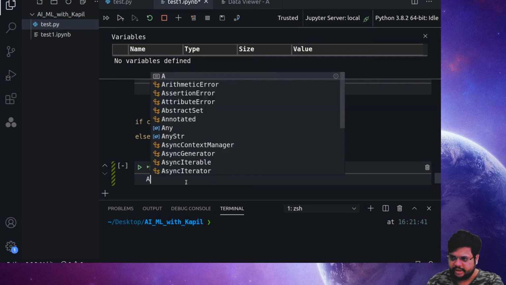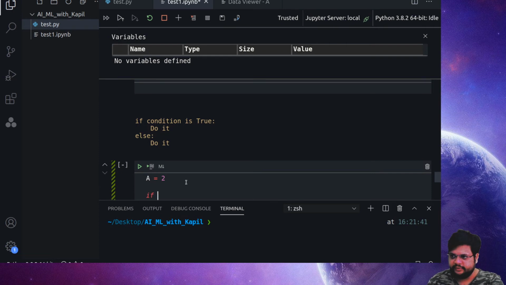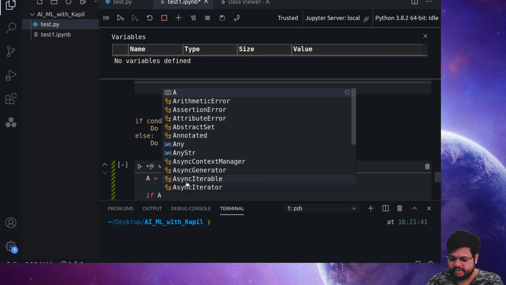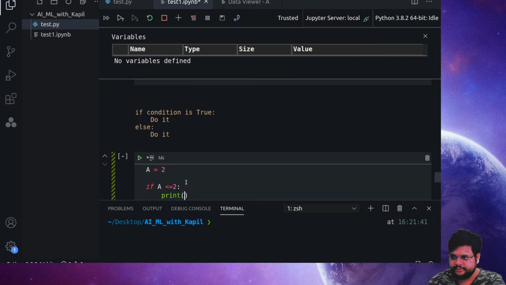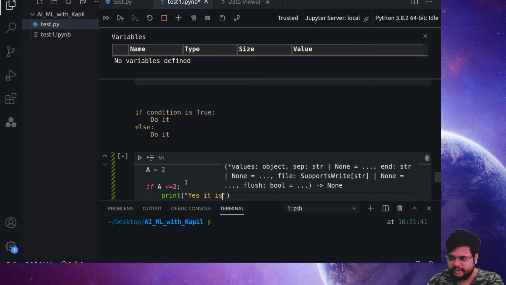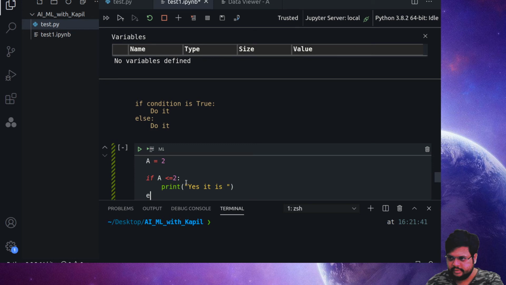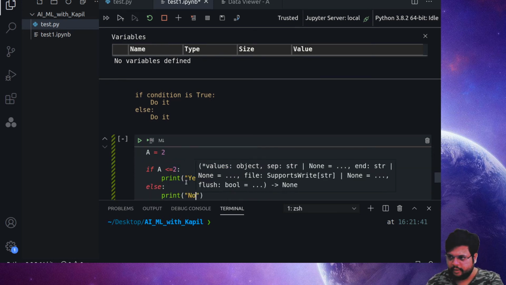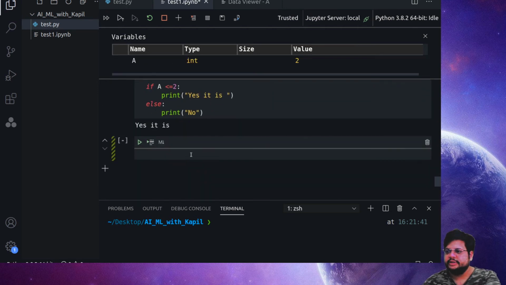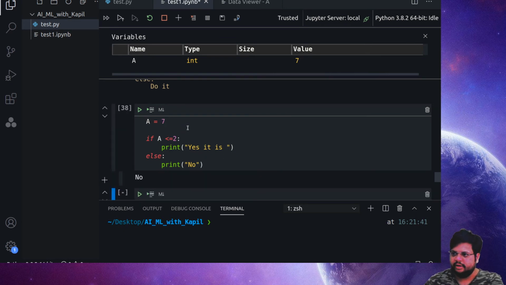Suppose I am assigning a equals 2, and I'm checking if a is less than or equal to 2, print yes it is, else print no. What it is doing is checking whether a is equal to or less than 2. Yes, it is less than or equal to 2, otherwise it's not. Now let's put 7 here, and it prints no.